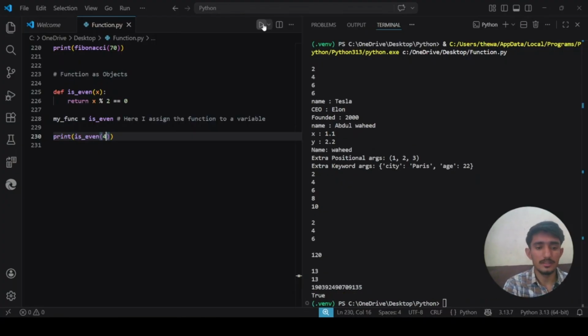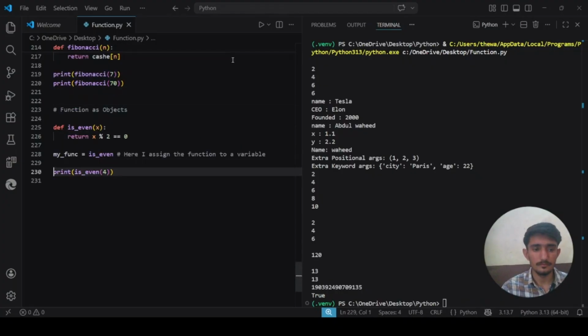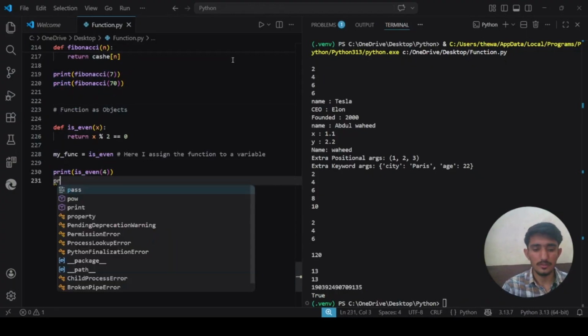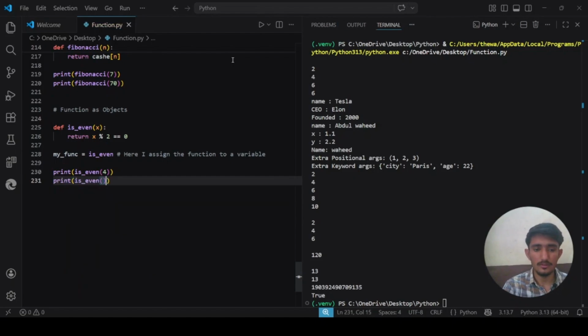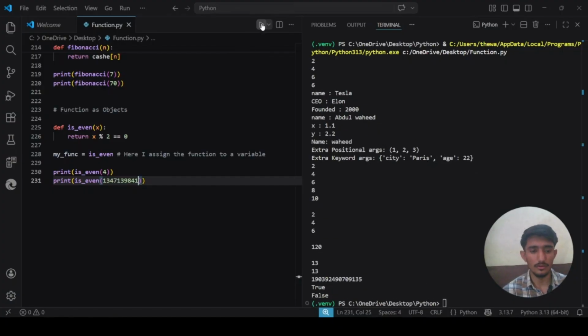It will say yes, even is a 4. Let me just say print is even, this number. Is this number even? No, it is not. We know that last value is 1. That's why. If last value is odd, a whole number will be odd.